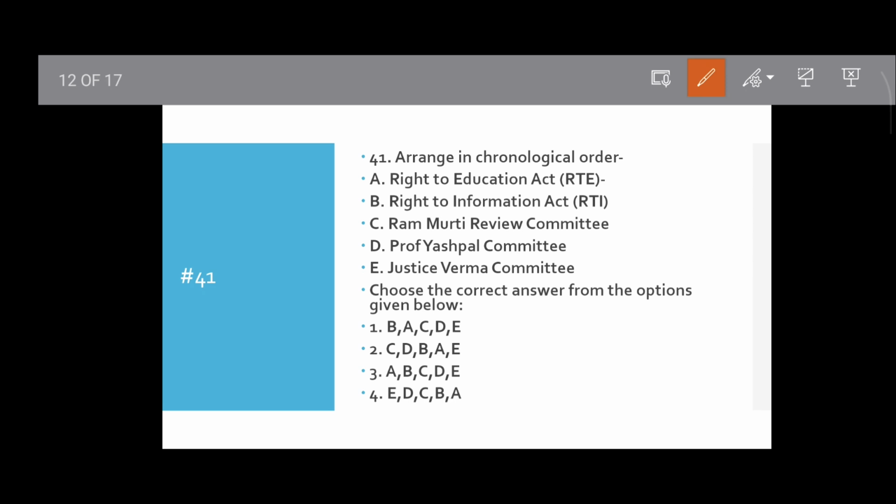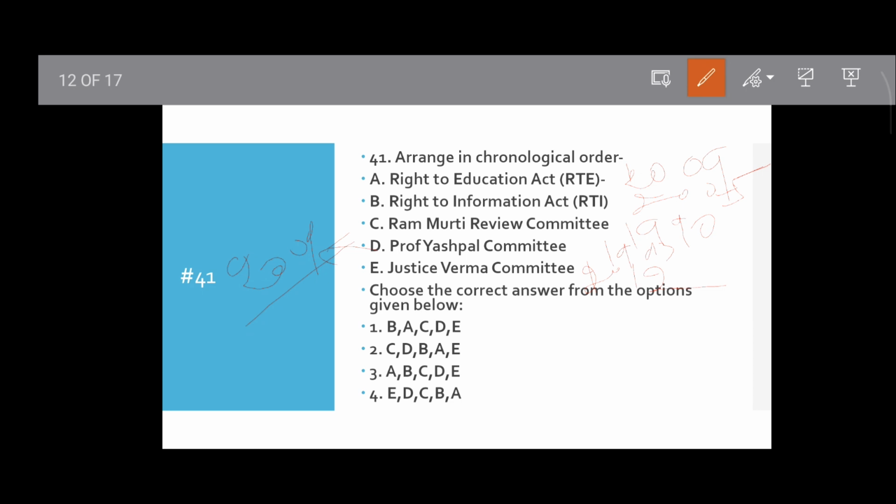Question number 41. Arrange in chronological order. Right to Education 2009, Right to Information Act 2005, Ramamurthy Review Committee 1990, Yashpal Committee 1993, Justice Verma Committee 2012. Yashpal Committee also came in 2009.